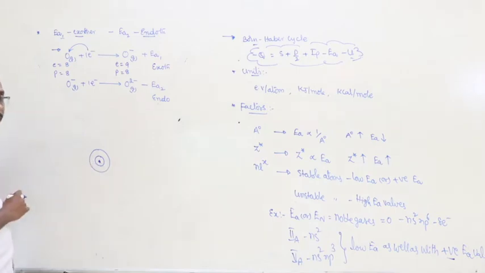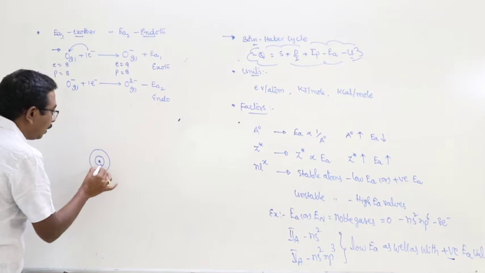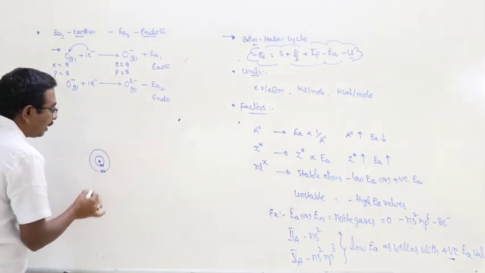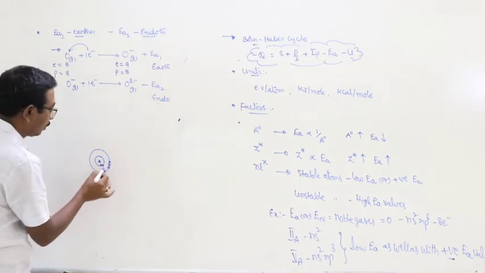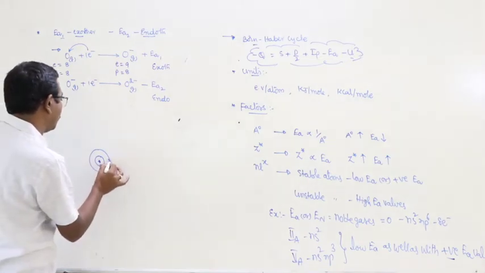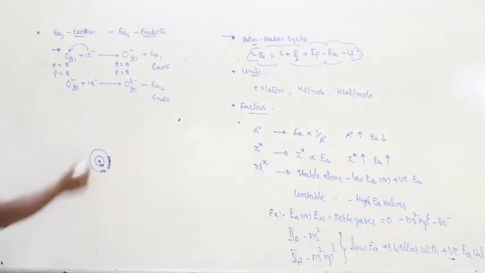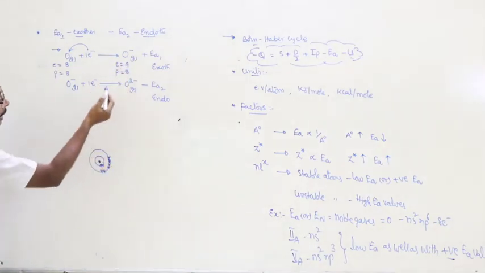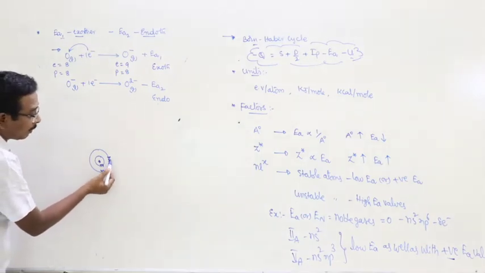This is the oxygen atom. Here in this case 1s2, 2s2, 2p4. Here 9 electrons are present: 2 plus 2, 4, 4 plus 5, 9.